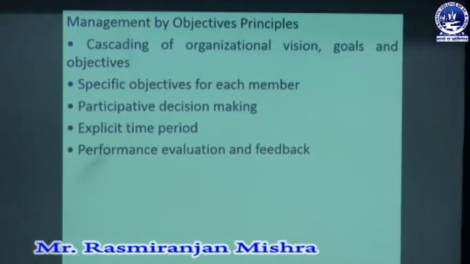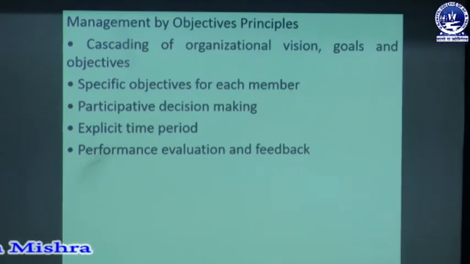So there are certain objectives and principles. What are those objectives and principles? The first principle is cascading of organizational vision, goal and objectives. That means in order to achieve the organization's goal or objectives, everybody must set the organizational vision, that is, what the organization wants to be after a certain number of years. Then they must have a clear goal, what is to be achieved for organizational growth and development, and what objectives must be set so that the organization can grow properly and its effectiveness and efficiency can also be achieved.